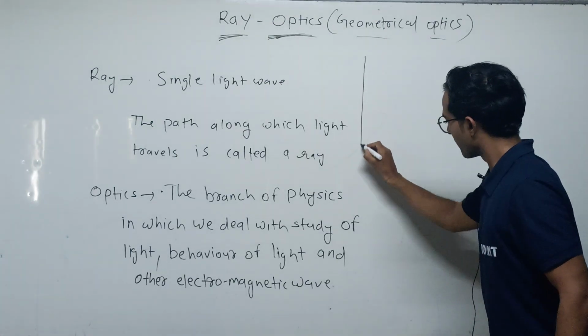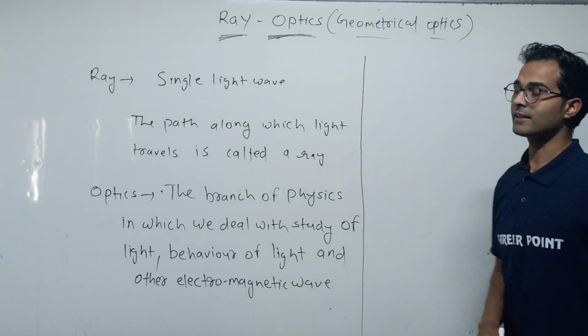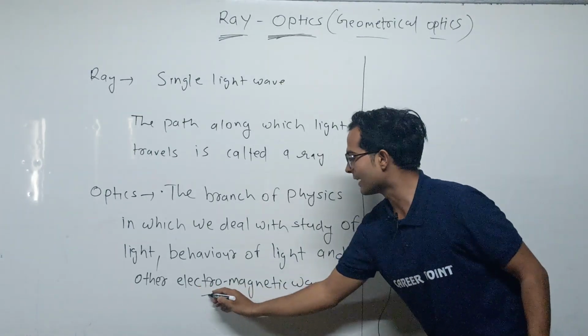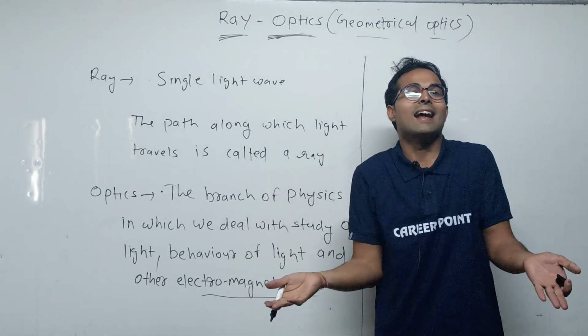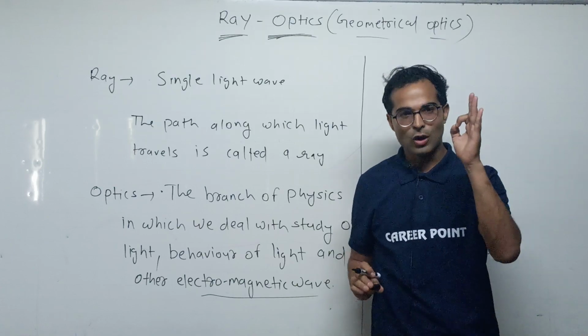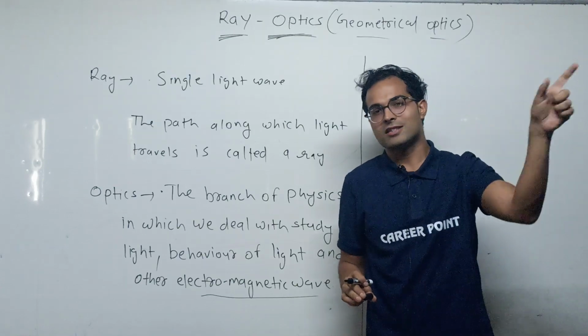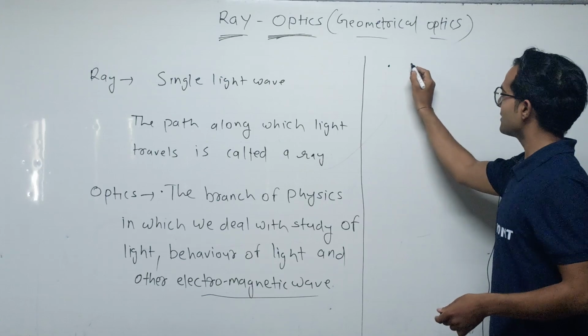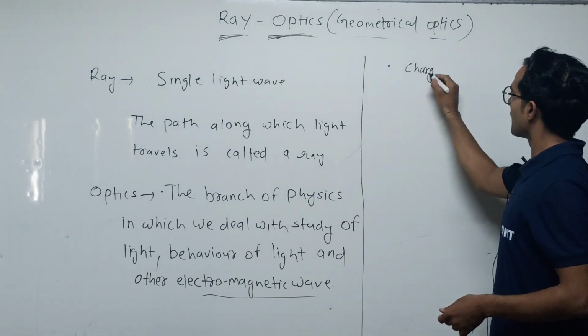Now next, one word is coming from here, electromagnetic wave. What is the electromagnetic wave? We already studied in electrostatics. This is a charged particle.